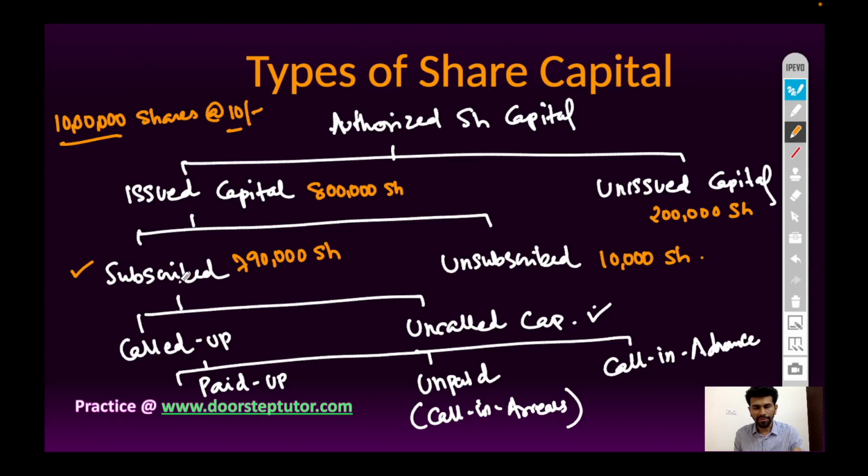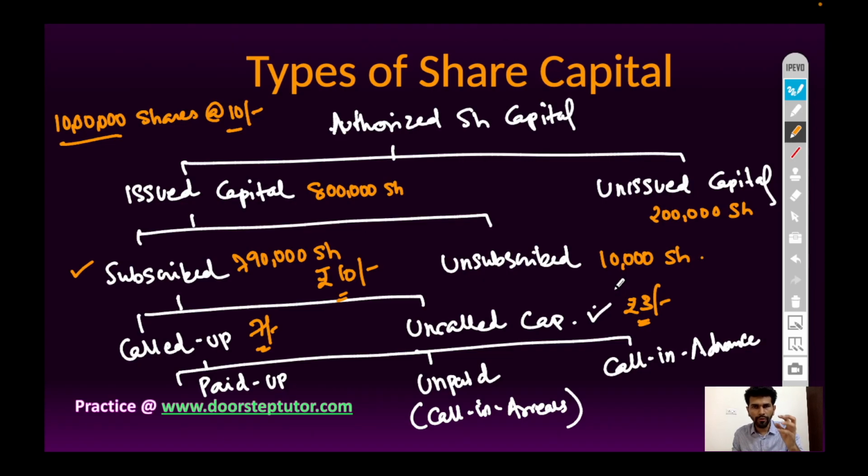Now, out of subscribed capital of face value 10 rupees, the company can call up 7 rupees at a time, and the balancing 3 rupees will be demanded whenever need arises. So the whole 10 rupees face value may not be called upon at a time.